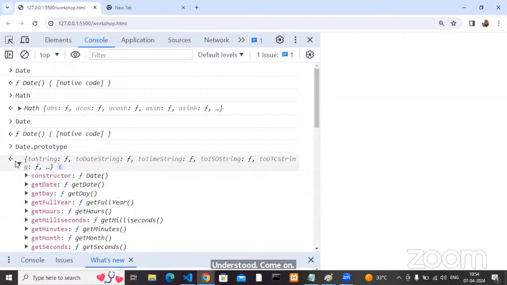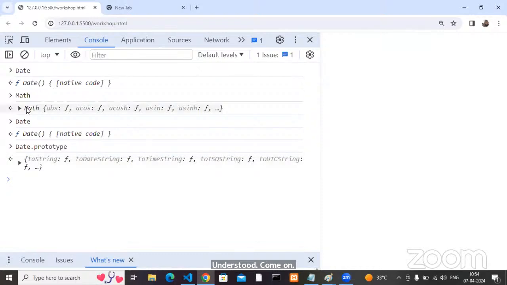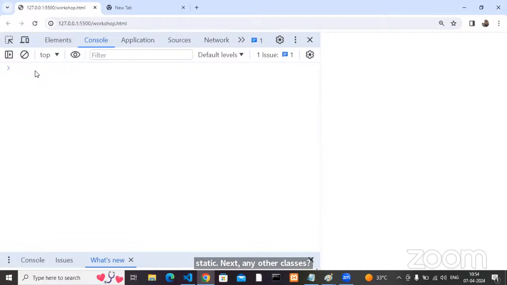Okay, now tell me one more. Math has static members, all under Math dot. I will explain static next. Any other predefined classes?